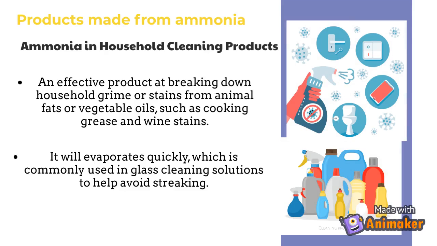Ammonia in household cleaning products. Ammonia can be used to clean a variety of household surfaces. It is an effective product at breaking down household grime or stains from animal fats or vegetable oils, such as cooking grease and wine stains. It will evaporate quickly, which is why it is commonly used in glass cleaning solutions to help avoid streaking.